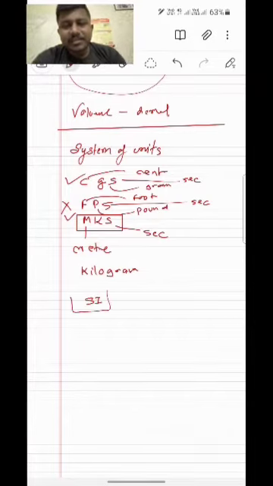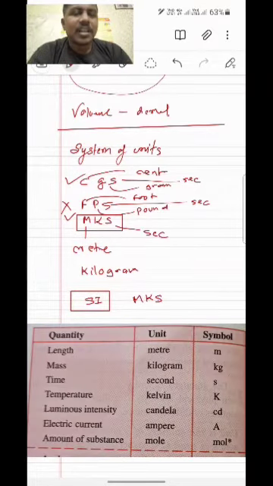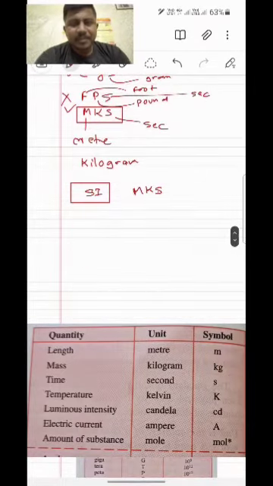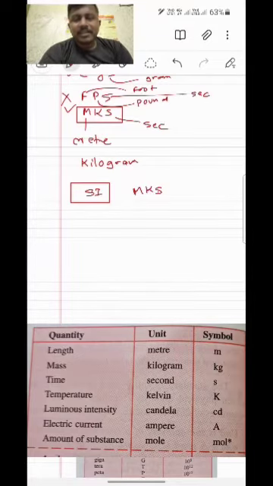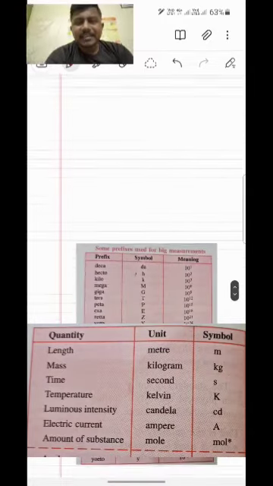So 7 fundamentals, again you can see on your screen: length, mass, time, temperature, luminous intensity, electric current, and amount of substance, or number of moles of matter, we can also say. Their units you can see: for length we are using meter, for mass kilogram, for time second, for temperature Kelvin, luminous intensity candela, electric current ampere, and the last, amount of substance, is the mole. Now their symbols are also written. These are the SI units basically.